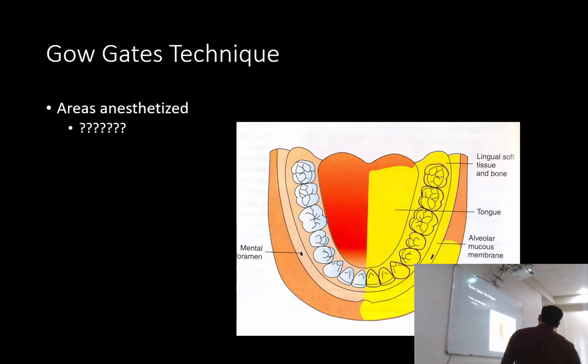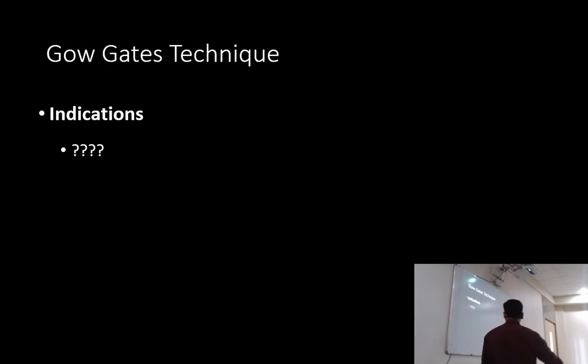Here we are blocking all of the lingual tissue, buccal tissue, and all of the mandible; the buccal mucoperiosteum is also blocked. In the majority of cases, 75%, the buccal is also blocked, and the lip. So half of the mandible is totally blocked with just one technique. It can come in handy if you find it difficult to give an inferior alveolar nerve block, lingual or buccal, or if you want to perform an extensive surgery, a bi-jaw surgery, on both sides, the third and fourth quadrants.